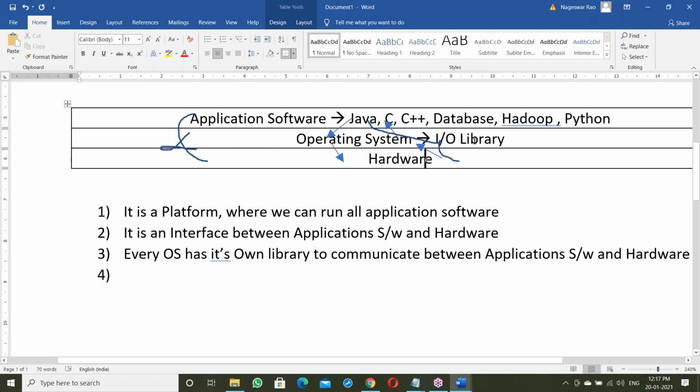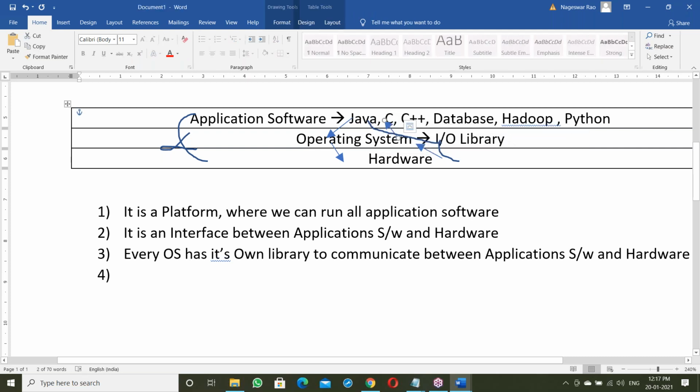This linking may be runtime linking or compile time linking, depending on the application software. Java is a runtime link, while C and C++ are compile time link. We'll discuss that link later, in Java.